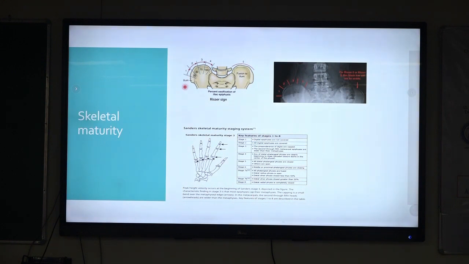It is basically the ossification of the iliac apophysis over the crest. It is graded into 5 grades. It goes from lateral to medial and finally joins the iliac crest, that is grade 5. So we say skeletal maturity is reached at Risser grade 4 for females, and for males it is grade 5. One more classification is the Sanders skeletal maturity, in which we see the epiphysis of the phalanges, the metacarpals as well as the radius.